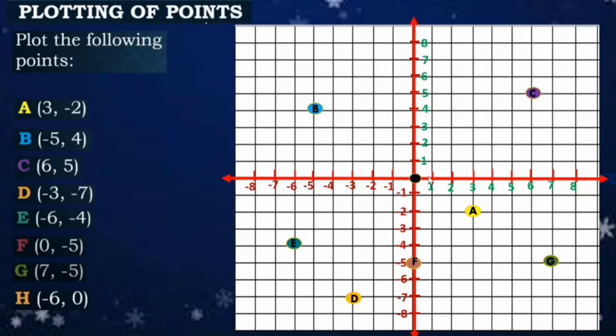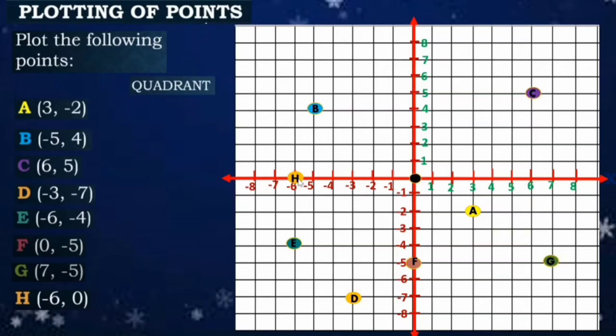So this time, 0 naman yung y-coordinate natin. Identify first our x-coordinate. So negative 6, so going left. Identify. So there. And our y-coordinate is 0. So therefore, that is our point H. Okay? Ganun lang po kasimple. As easy as that.